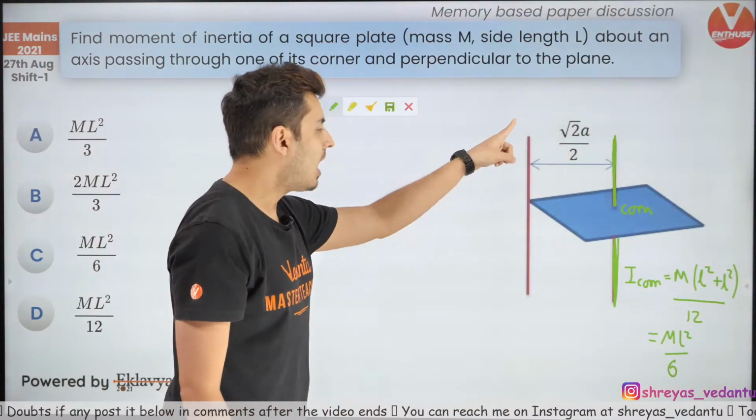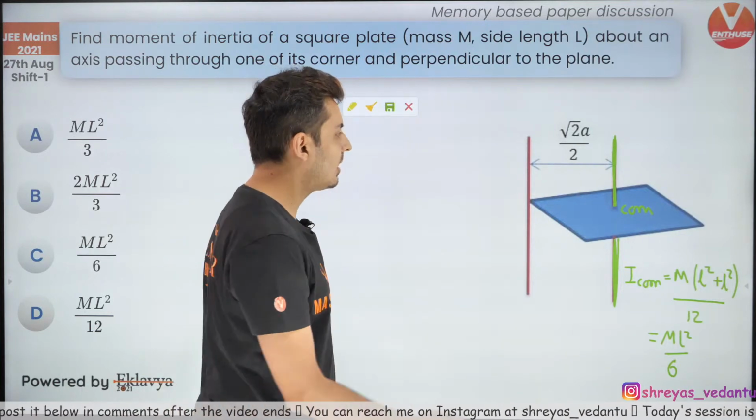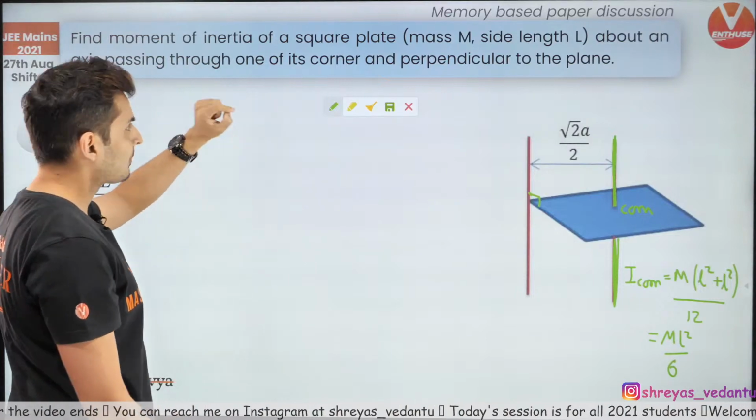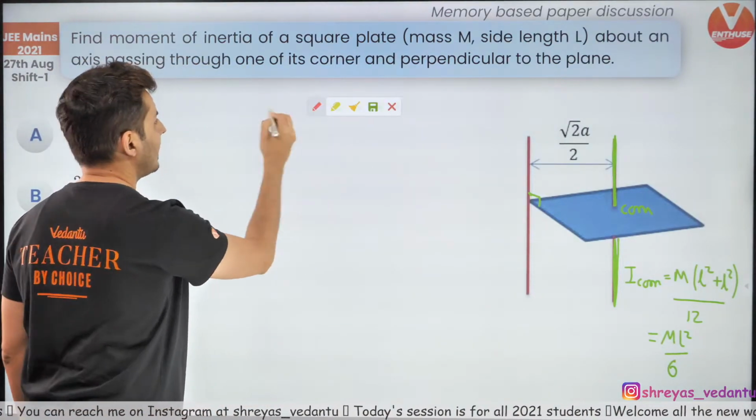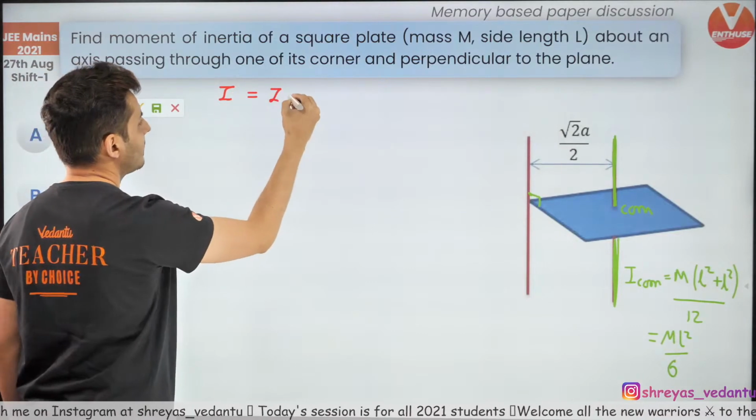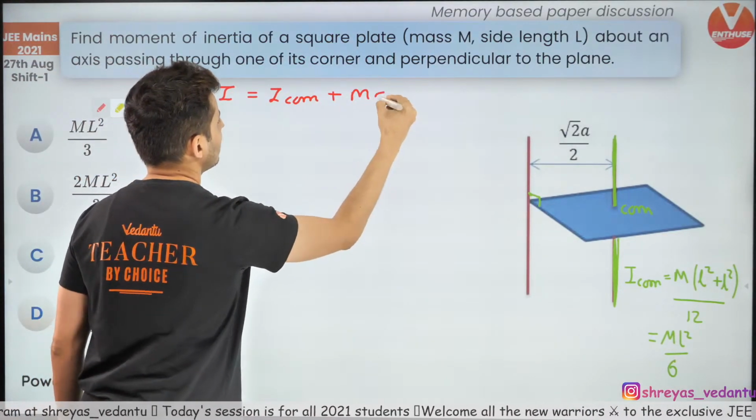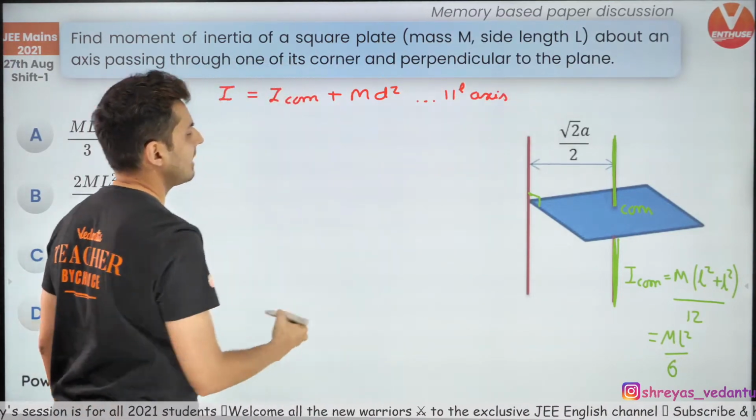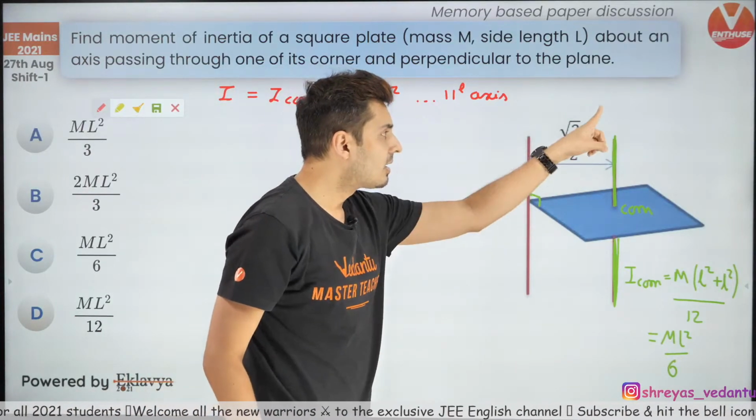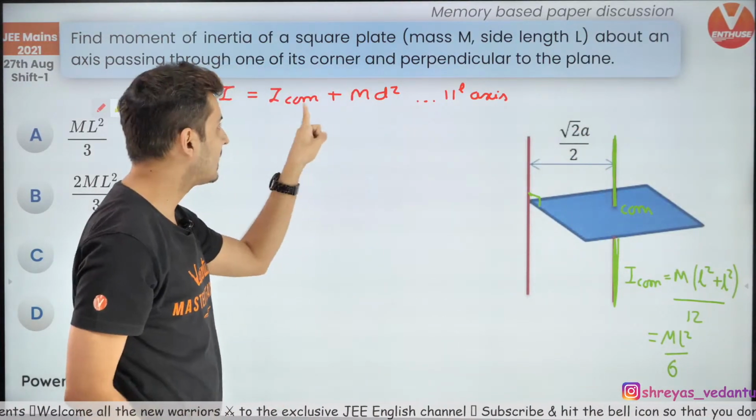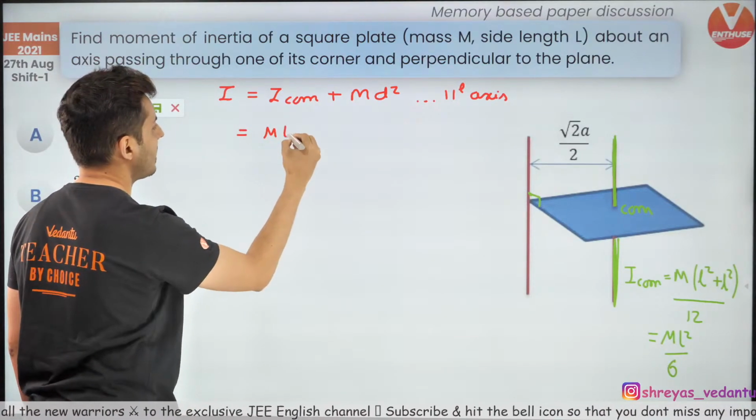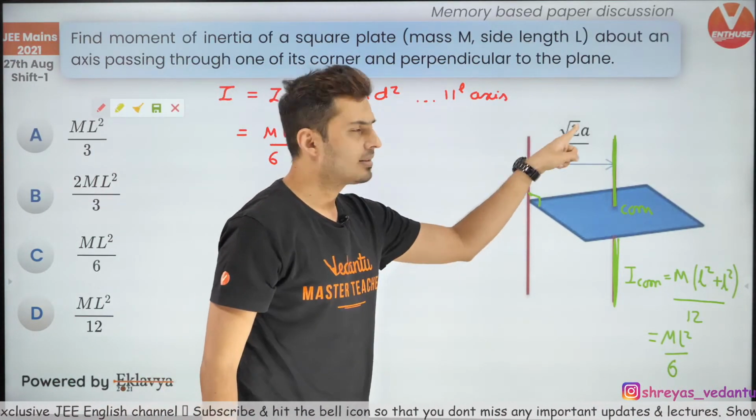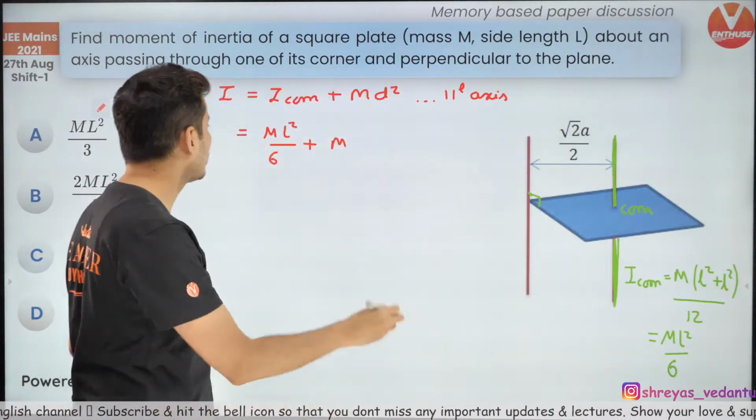Now the question is about an axis perpendicular to the plane, about its edge or this corner. What would be the moment of inertia? Well, that's simple. The moment of inertia will be moment of inertia about center of mass plus md square. This is nothing but your parallel axis theorem. Both these axes are parallel, and the one over here passes through the center of mass, so I can shift it. So it will be mL square by 6 plus m times d square. What will this distance be? That distance will be root 2a divided by 2. Why?